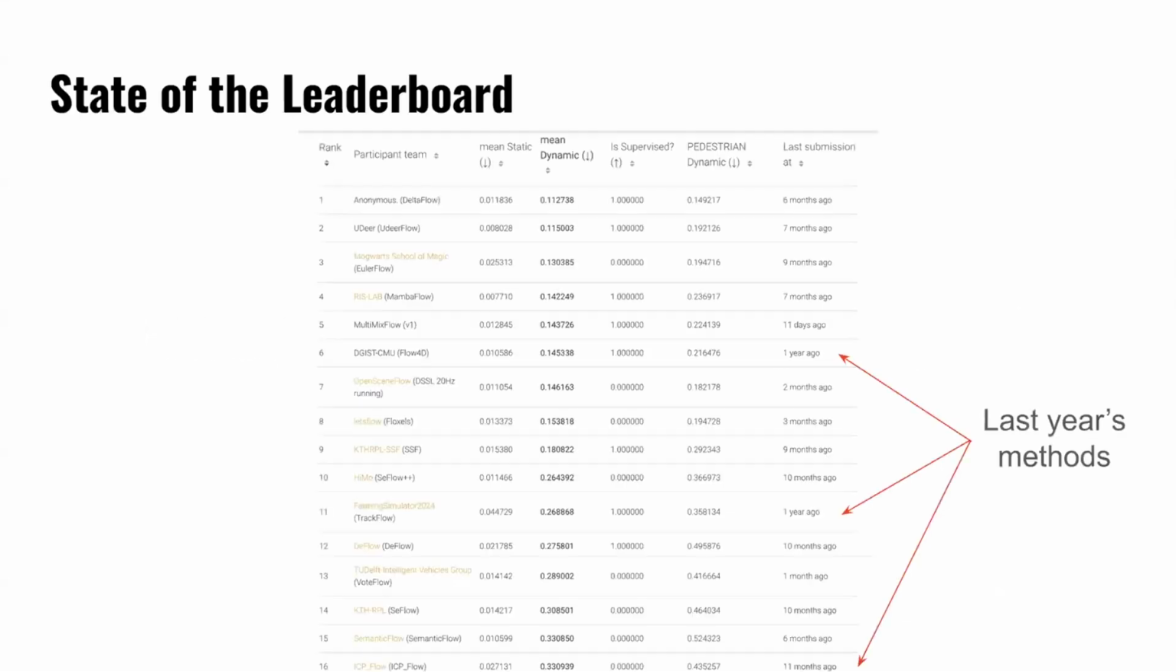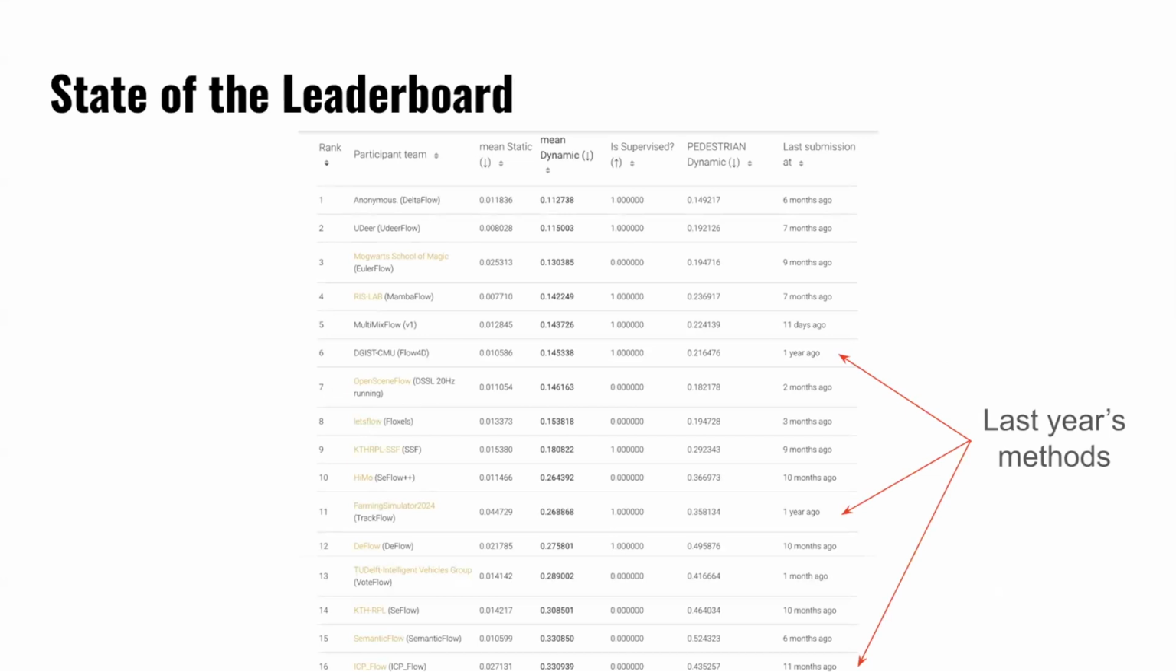Okay, so that was an overview of the metric, and obviously we used the same metric last year as well for the challenge. So we've had incredible progress in the last year. Here's the state of the leaderboard as of yesterday when I took the screenshot. You can see last year's methods are near the bottom of the leaderboard.